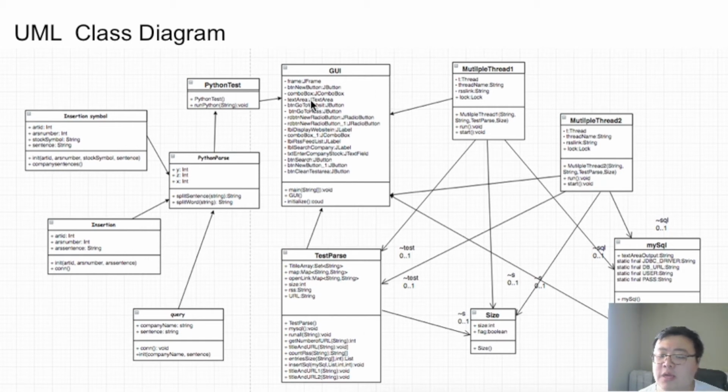Okay, now let's look at the right side. The GUI is used to create the user interface in Java. Test parse is used to store all of the news URLs and run RSS feed to fetch the data from the web page when there are some news updates. From the GUI class, there is a role from the MySQL. It is used to update data from Java to database.